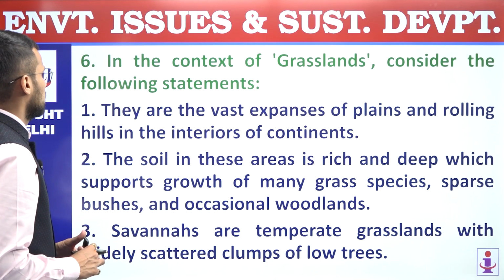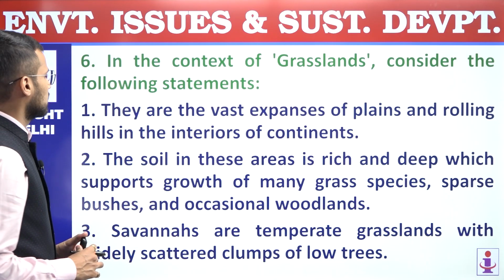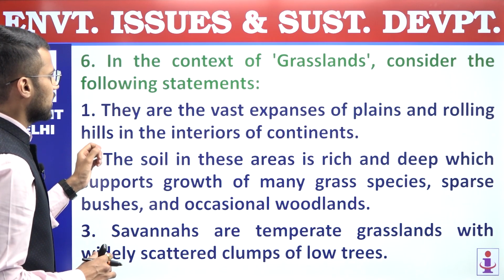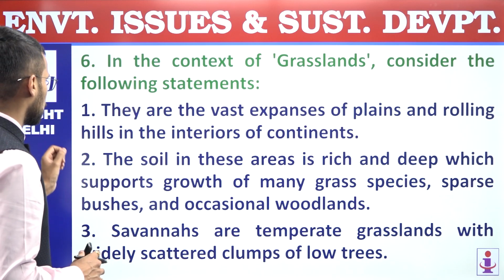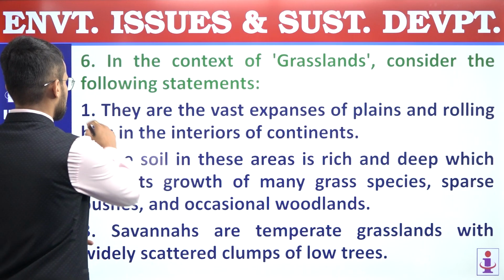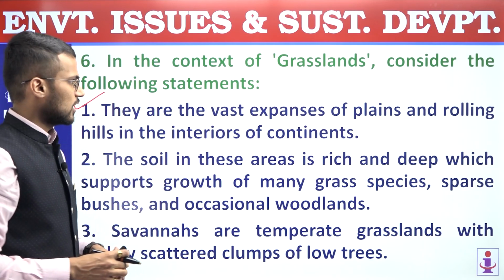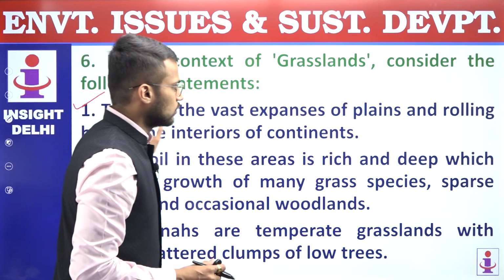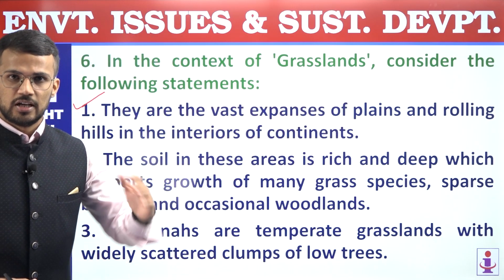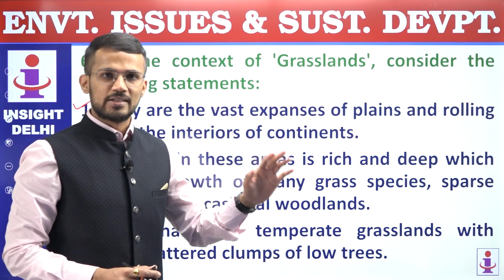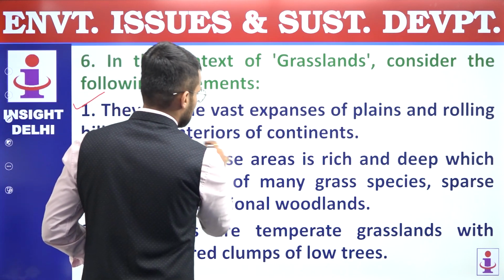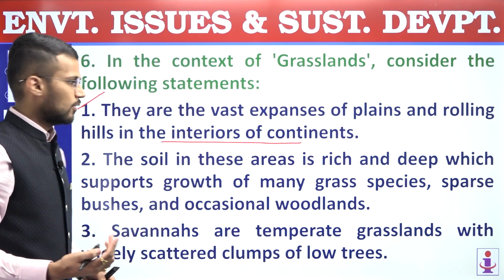Next question, sixth. In the context of grasslands, consider the following statements. First, they are the vast expanses of plains and rolling hills in the interiors of the continents, right? So this statement is a correct statement regarding grasslands, because grasslands are the locations with vast plain area, and sometimes we may have rolling hills. Sometimes we may have hills present in the grasslands, right? And they are often present in the interiors of the continents. First statement is correct.